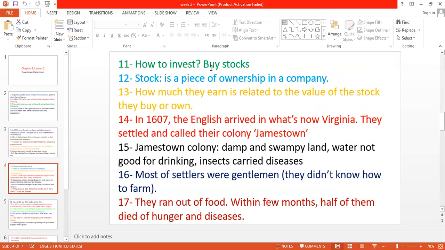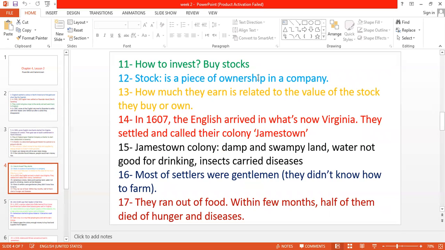Okay, how do you invest? Now I wanted to invest in Virginia Company. How do I invest my money in Virginia Company? There is something called stocks. Stocks means what? Stocks means a piece of ownership in a company. Now you want to invest in Virginia Company, so you're gonna buy stocks. Buying stocks means here you become a partner in the company. So if you buy stocks, it means that you buy a piece of ownership. It means you become a partner in the company.